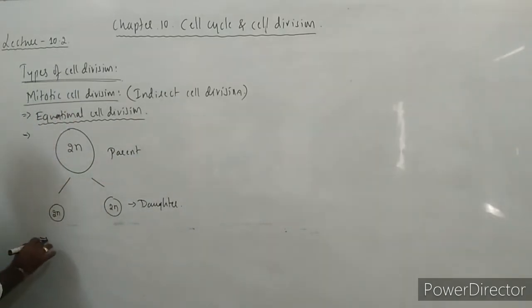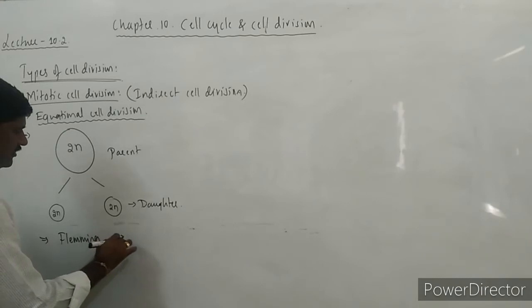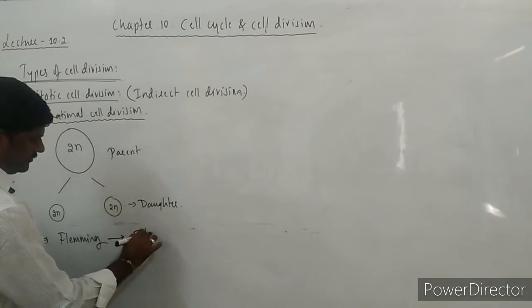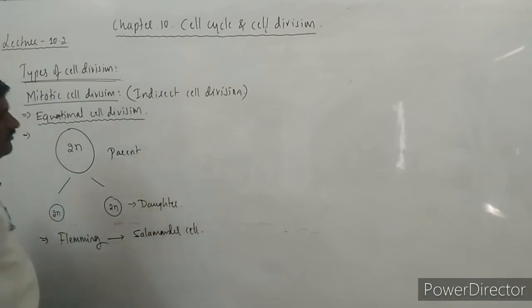Such kind of mitotic cell division was first studied by Fleming. Fleming is the name of the scientist who studied this in one of the animal cells, that is salamander. In the salamander cell, it was studied for the first time.